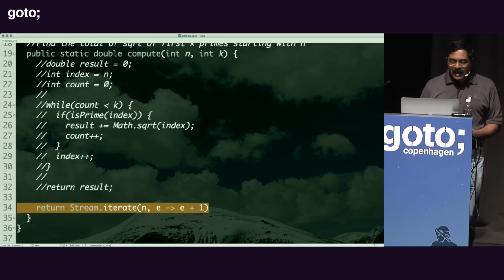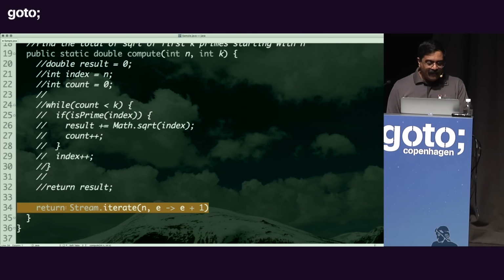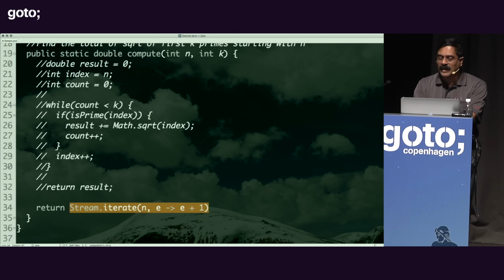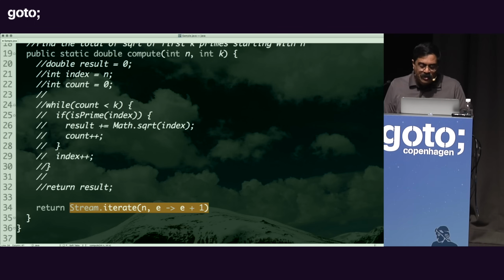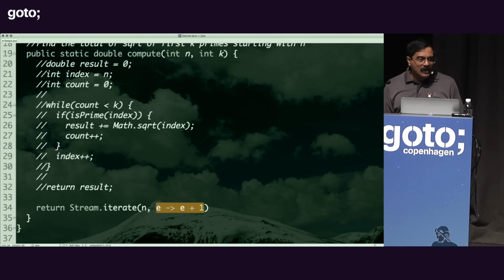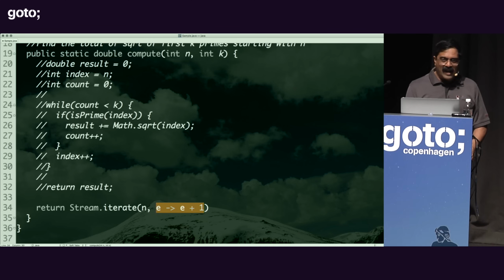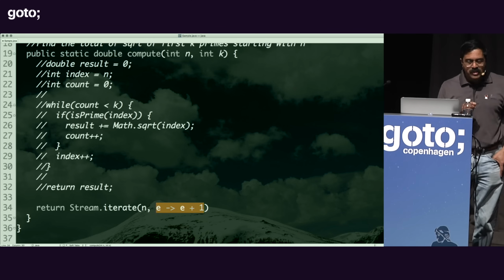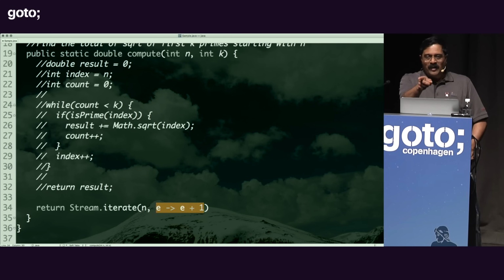I know what you're thinking. You're thinking, oh my goodness, if the stream is really infinite, where in the world will you store it? On the cloud, of course. But the point really is that this stream is absolutely boundless. The beauty of the stream is that it is lazy evaluation. It is smart enough to say, I will give you an infinite stream if you dare to ask for an infinite stream.